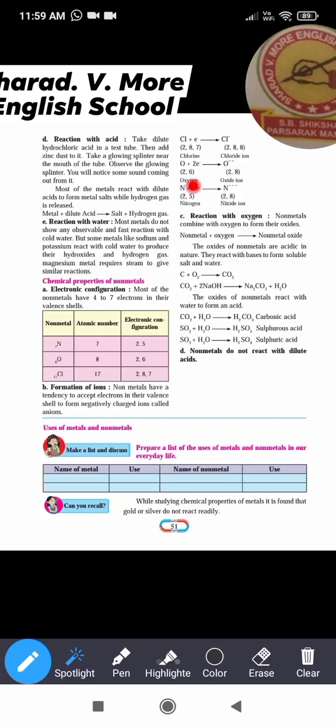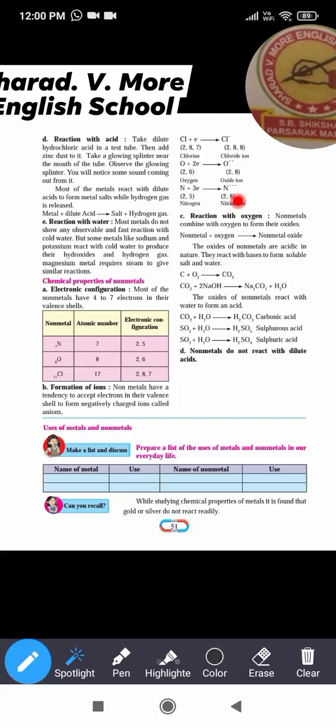Now see oxygen, it accepts 2 electrons, so O plus 2 electrons, and here 2, 6. Now it has the 2, 8 electronic configuration, and because of this it bears 2 negative charges. Okay, it's clear now. In the case of nitrogen 2, 5, there are 5 electrons in the outermost shell, it accepts 3 electrons, that's why its valence shell now has 8 electrons.